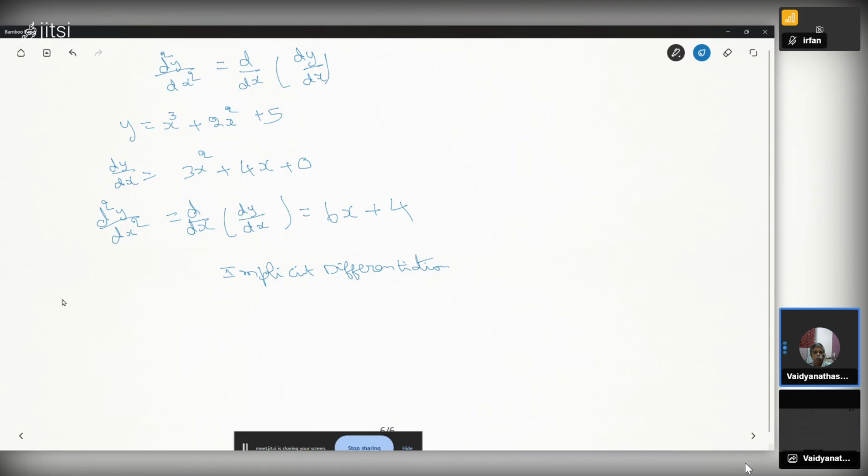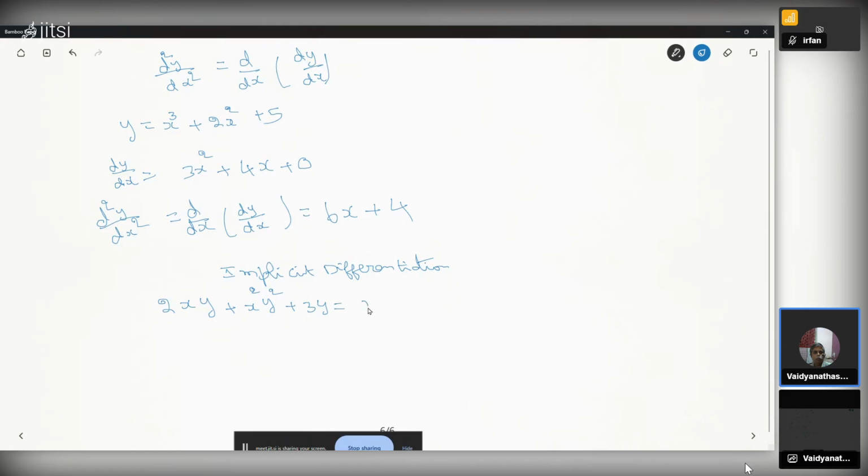For example, I'll give an example and explain this. x and y are connected as a formula: 2xy plus x square y square plus 3y equal to 0.